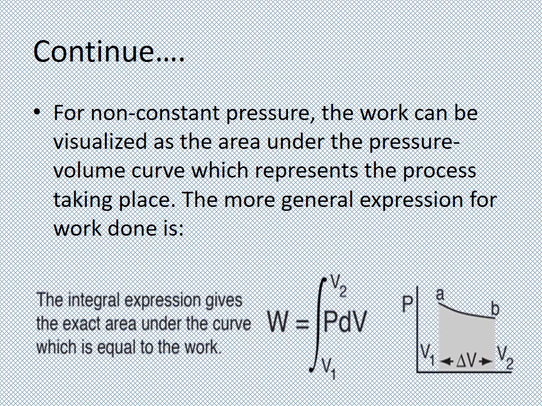The integral expression gives the exact area under the curve, which is equal to work.